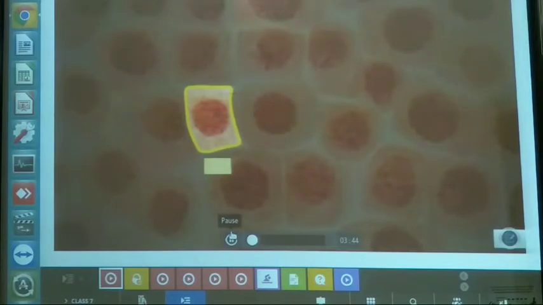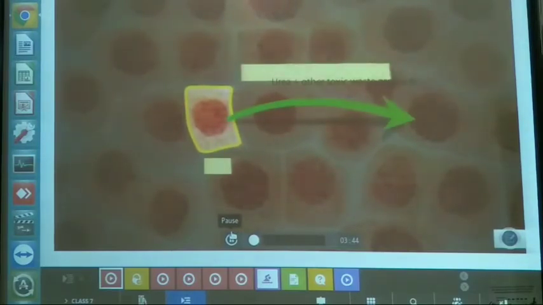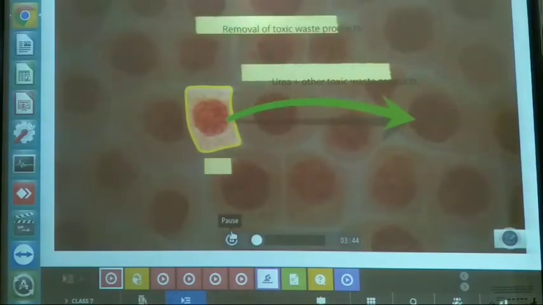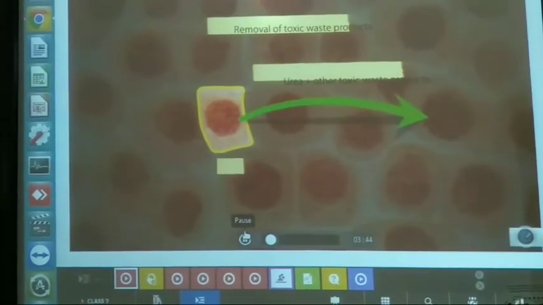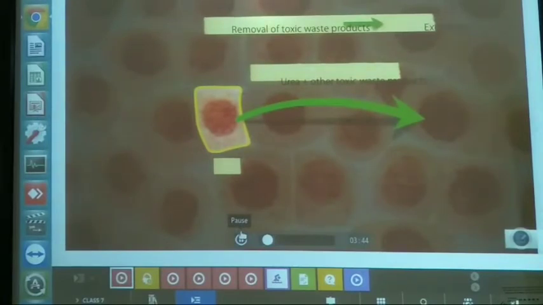Cells in our bodies perform different tasks. While doing so, they produce toxic waste products such as urea that need to be removed from our bodies. But how do we remove these wastes? We do it through the process called excretion. Now, let's see how our excretory system works.